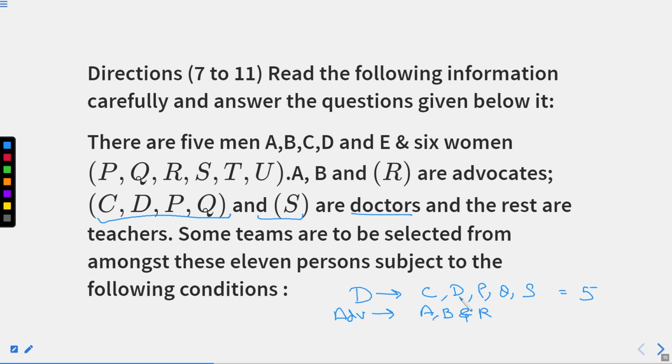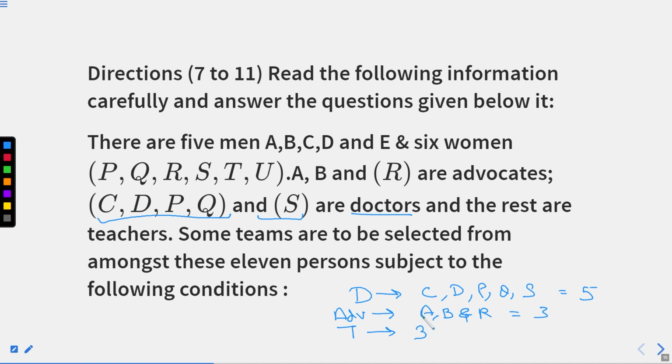For doctors, we have C, D, P, Q, S, total 5 in number. Now, how many are remaining? They are teachers. For teachers, we'll use T. We know that total of 5 men are there, 6 women are there. So 5 plus 6, that is 11. 8 are already occupied. So remaining will be 3. So 3 will be teachers out of the remaining ones, right?